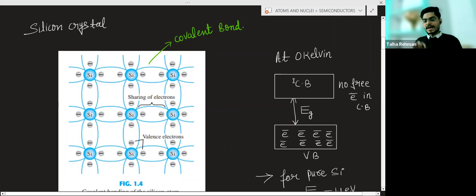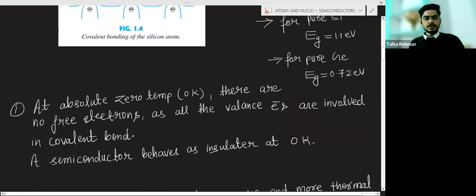At absolute zero temperature, meaning 0 Kelvin, there are no free electrons in the conduction band, as all the valence electrons are involved in covalent bond formation. A semiconductor behaves as an insulator at 0 Kelvin.